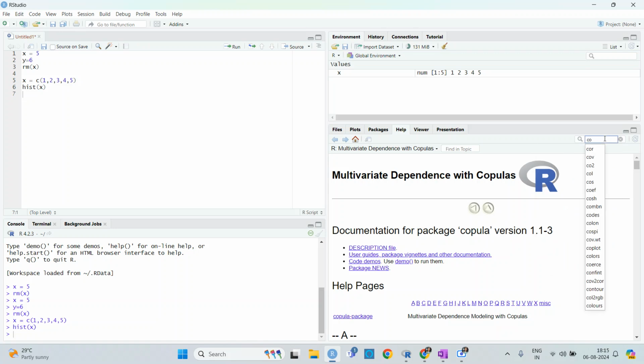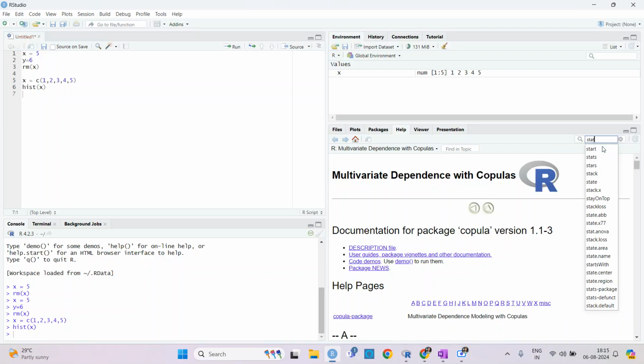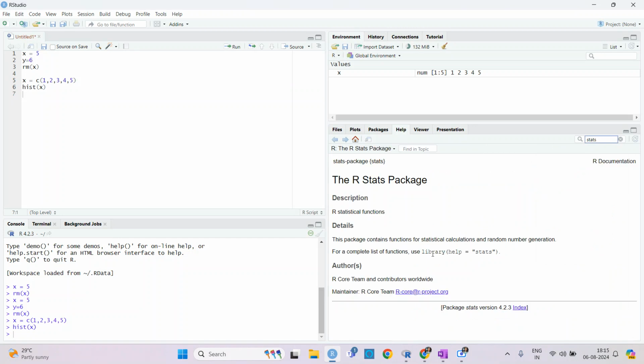Let's say I want to look something up, so you can see all the packages regarding it, where you can use it. So you can take help from the package. If I put just stats, I get this, and all I know is that this is the R package. The package description and all, you will get from here. And if you want to know everything about this, then you can use here.